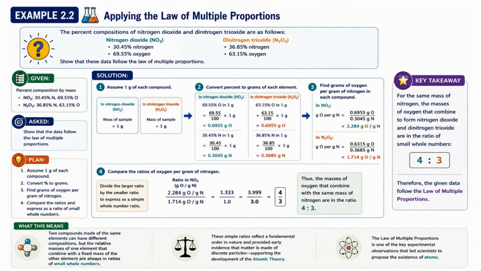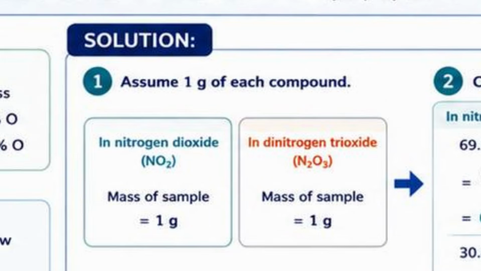So you might ask, why are we assuming 1 gram? Because percentages become very easy to interpret. If the sample is exactly 1 gram, then 69.55% simply becomes 0.6955 grams. Likewise, 30.45% becomes 0.3045 grams. And this simplifies the calculations.